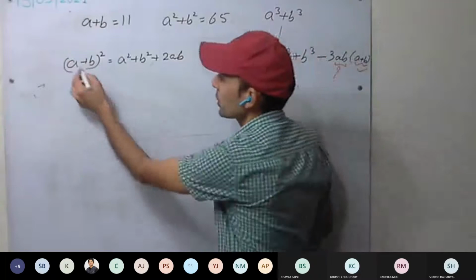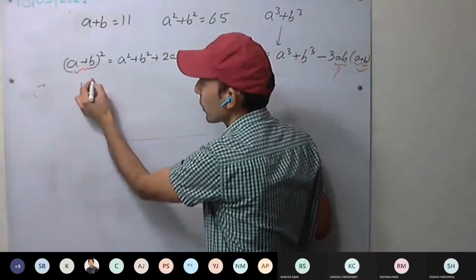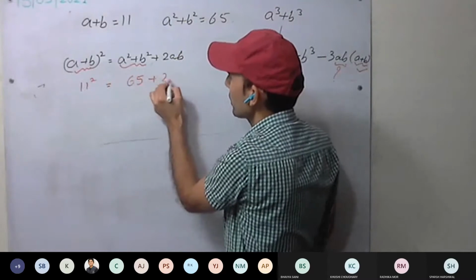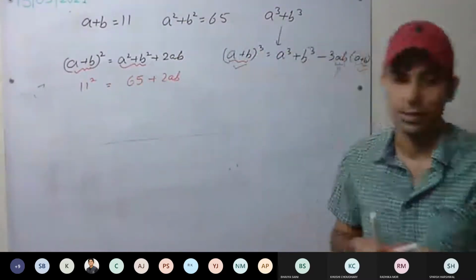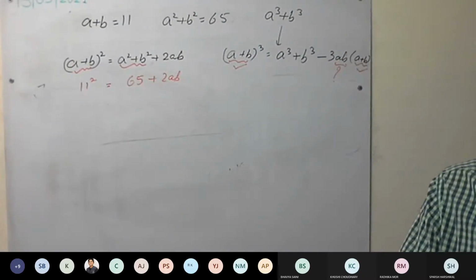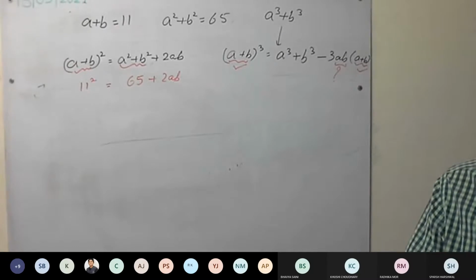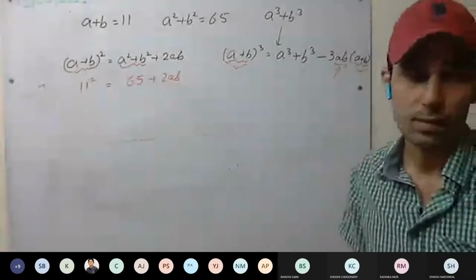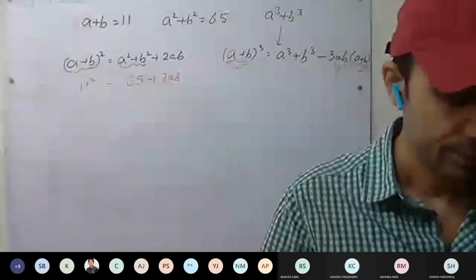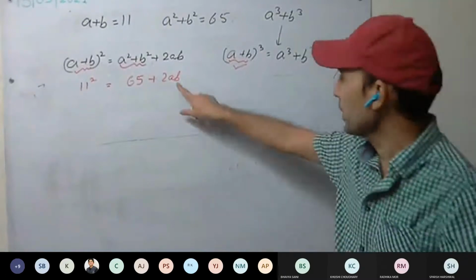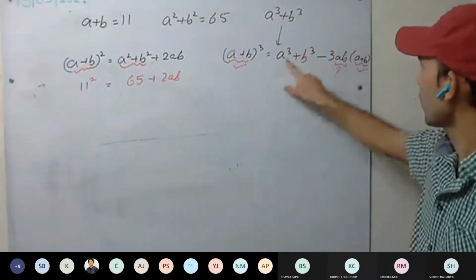So a plus b is already given, 11 square, a square plus b square 65 given, plus 2ab. Calculate the value of ab. You can calculate the value of ab. 28 it will be.